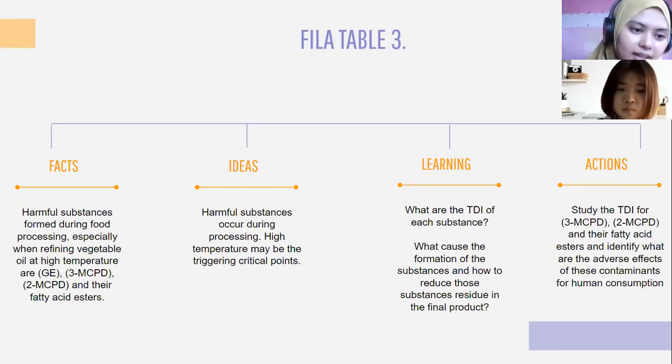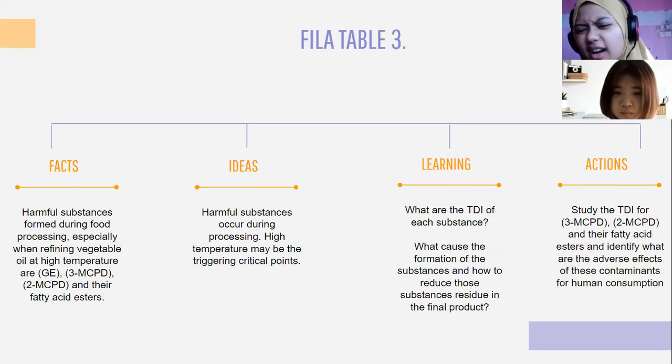And the third fact is harmful substances formed during food processing, especially when refining vegetable oil at high temperature, are GE, 3-MCPD and 2-MCPD, and also their fatty acid esters. So the idea that we get is harmful substances occur during processing. High temperature may be the triggering critical point.